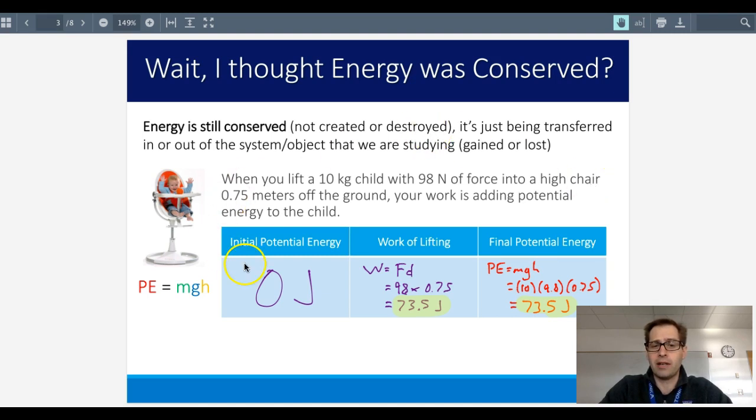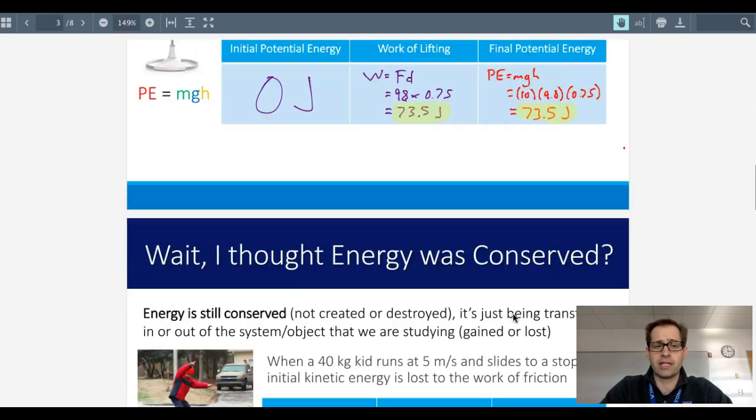So when you look at a case without friction, like you're simply lifting up a child into a child seat, that's an example of potential energy, right? So the work done to lift that child, the force and the distance applied, is equal to the final potential energy. And so that's the case where there is no friction, so nothing's gained or lost.